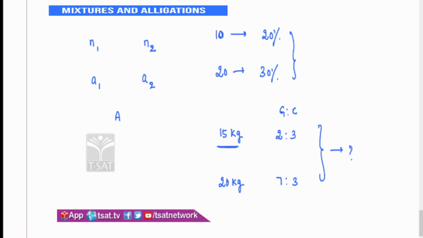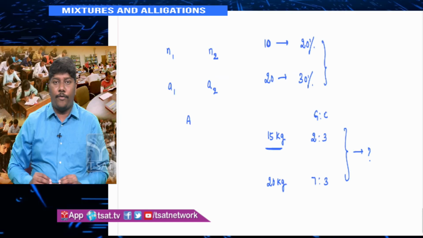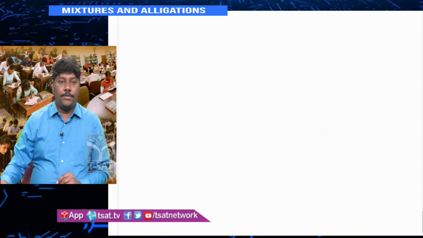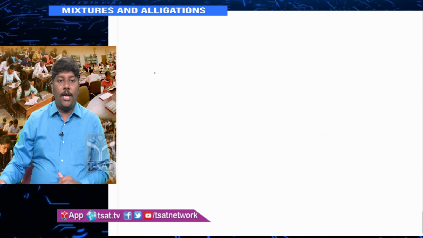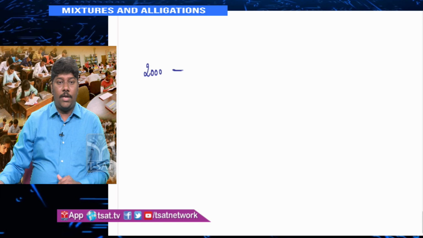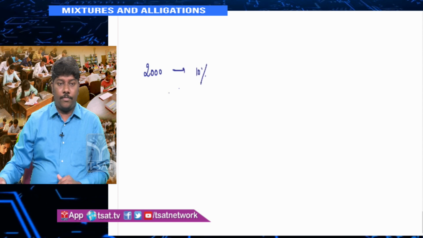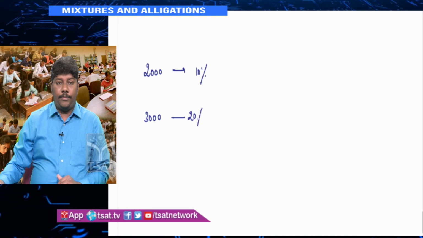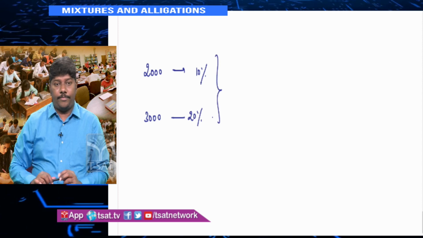So here I am giving it in ratio. In the first one I am giving it in averages. In the second case I am giving it in percentages. In the third case I am giving it in ratios. So it can also be asked in terms of, sometimes I would say profit, sometimes I would say interest. The same question can also be asked: I am giving 2000 rupees at 10% simple interest, 3000 rupees to another person at 20% simple interest. Put together, how much percentage will I get for 5000?